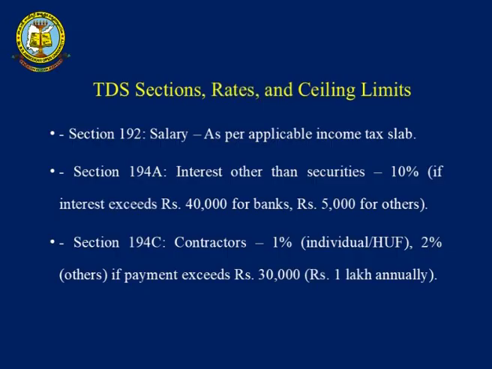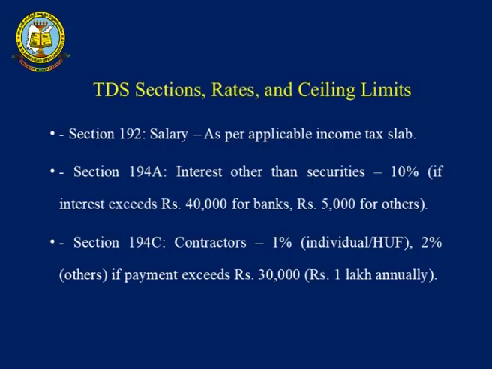Then section 194A, interest other than interest on securities: 10% TDS if interest exceeds 40,000 rupees for banks, and 5,000 rupees for others. This is the second aspect of TDS. Section 194C, contractors: 1% for individuals or HUF, 2% for others, if payment exceeds 30,000 rupees, or 1 lakh annually.